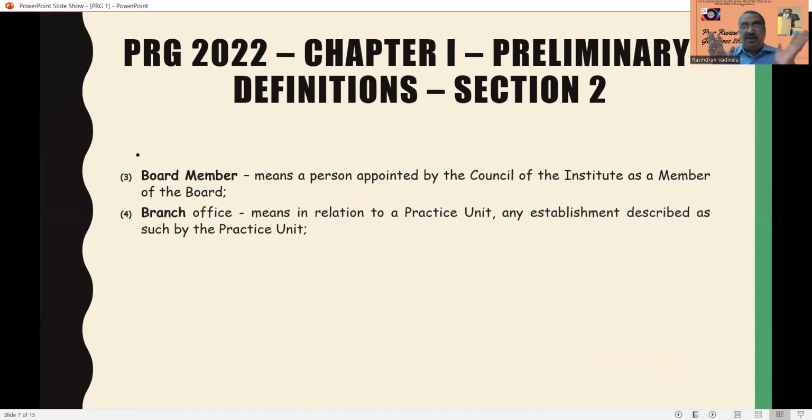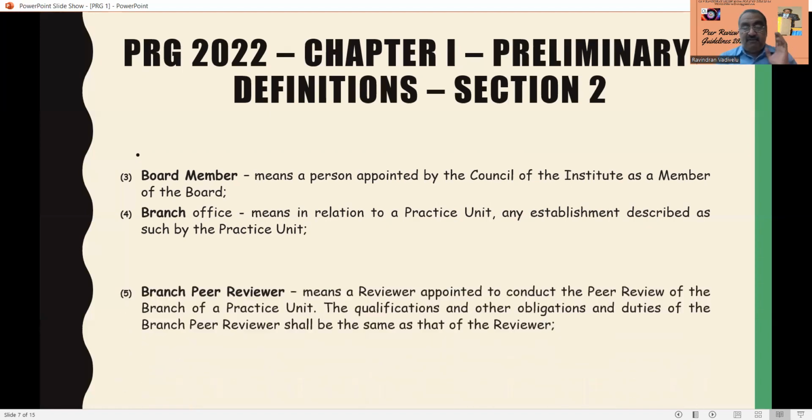Next one is branch office. Wherever they use it in the peer review guidelines 2022, they mean the branch office in relation to practicing unit, any establishment described as such by the practicing unit. So head office of a practicing chartered accountant may have different branches. Those branches of the practicing unit are called branch offices.